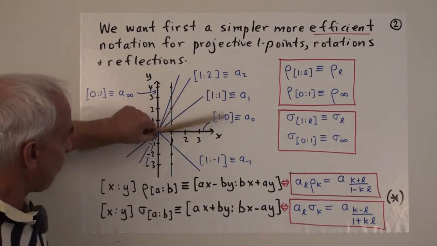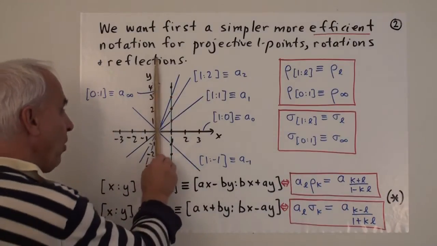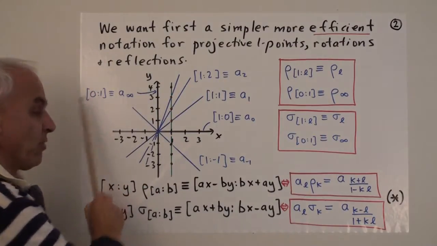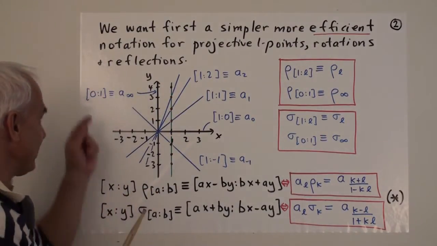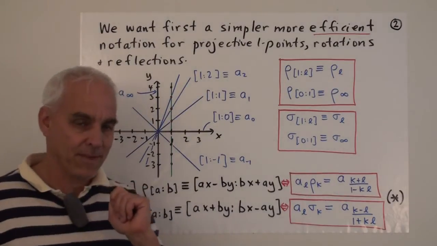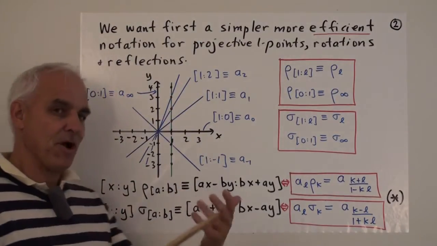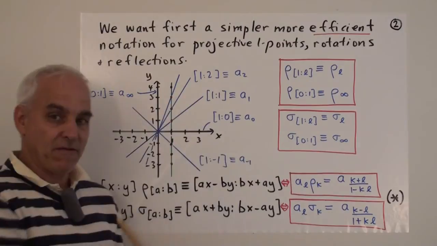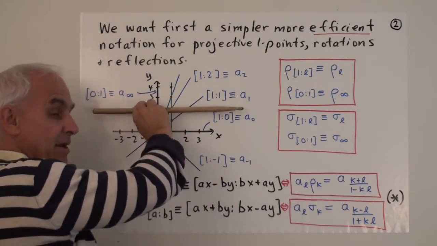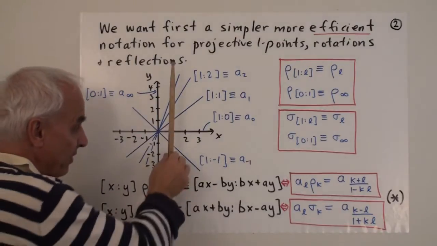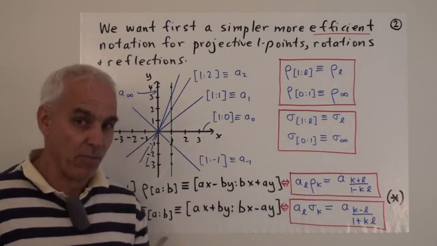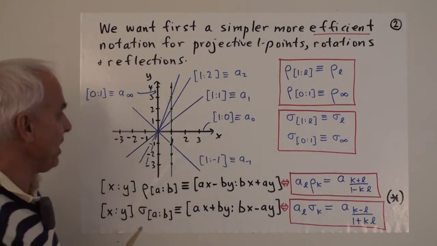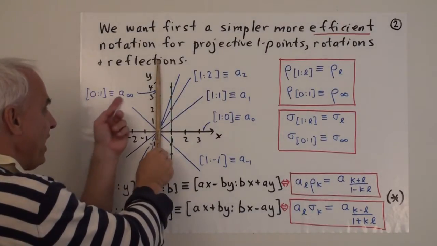And every projective 1 point can be expressed this way, with the sole exception of the vertical one, the one whose name is 0 to 1. We cannot normalize that so that its first coefficient is 1. And so, in keeping with our thinking in earlier videos, when we were talking about the projective line and adding a point at infinity, we actually had the viewing line horizontal in that case. Here we're having a vertical viewing line, which is more appropriate for what we're doing here. And there we referred to this thing as a point at infinity, and so in keeping with that, we'll call this projective 1 point a sub infinity.